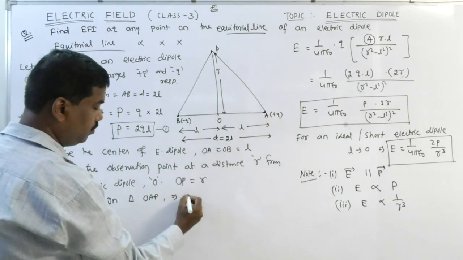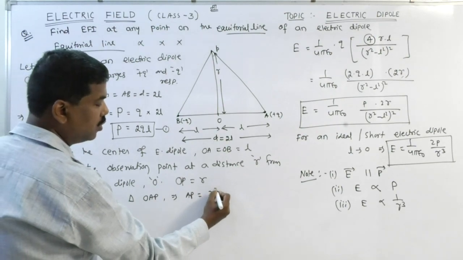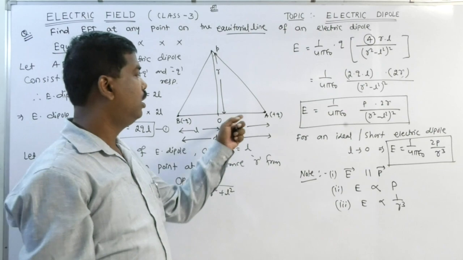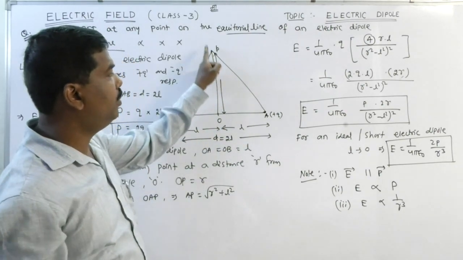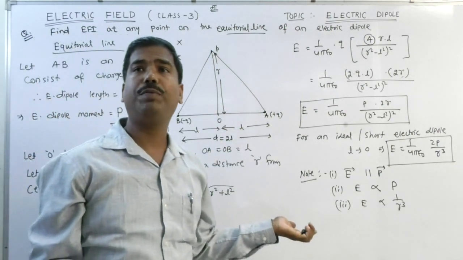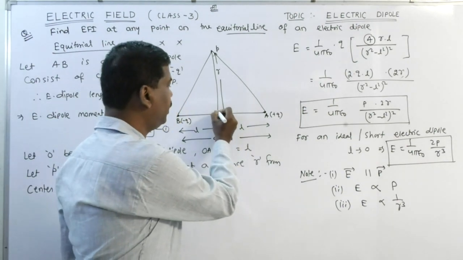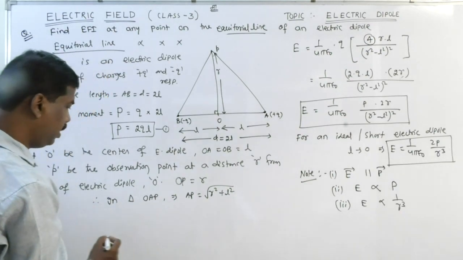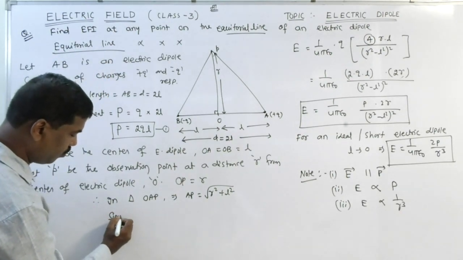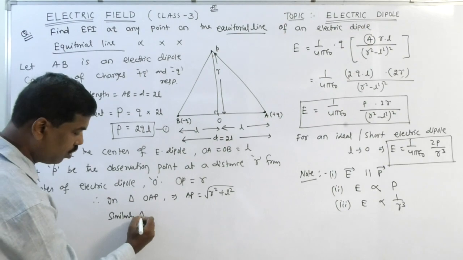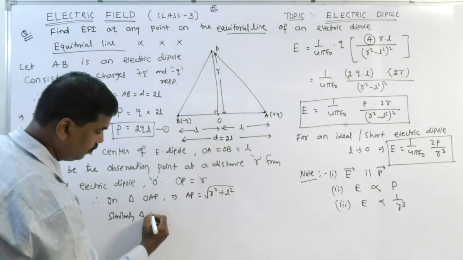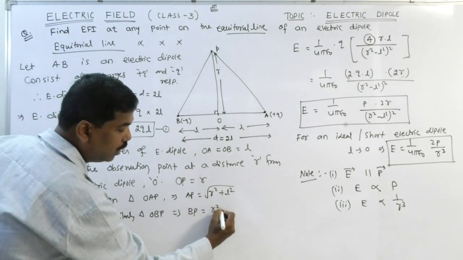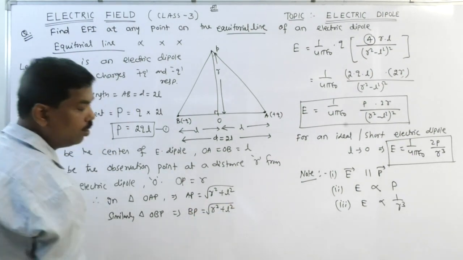AP is equal to root over R square plus L square according to the Pythagoras theorem. This is L, this is R, and obviously the hypotenuse is root over R square plus L square because this angle is 90 degrees. Clear? According to the Pythagoras theorem, AP is equal to root over R square plus L square. Similarly, in triangle OBP, BP is equal to root over R square plus L square.